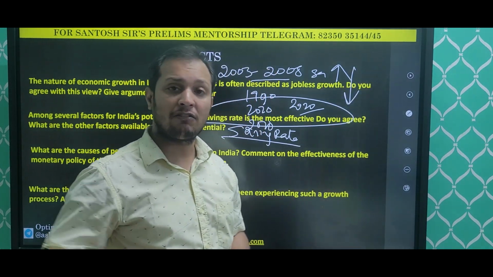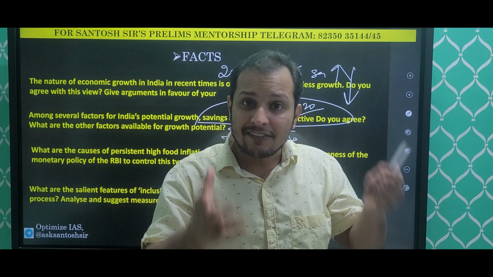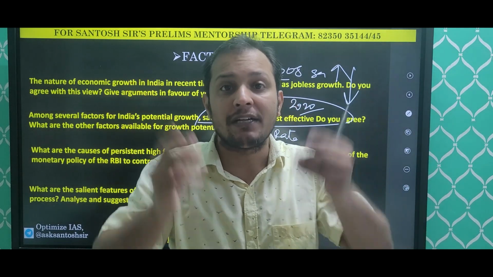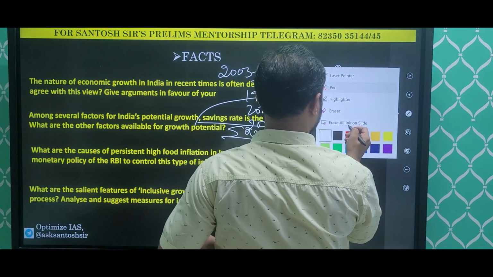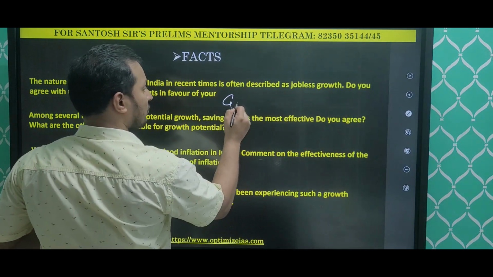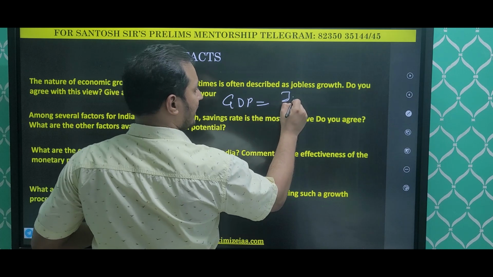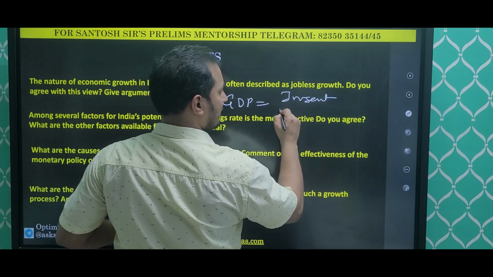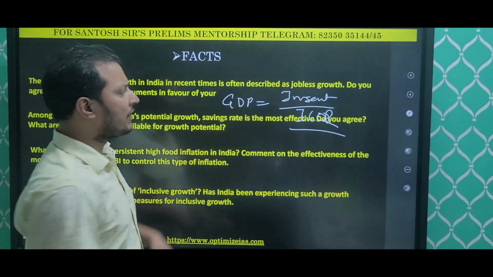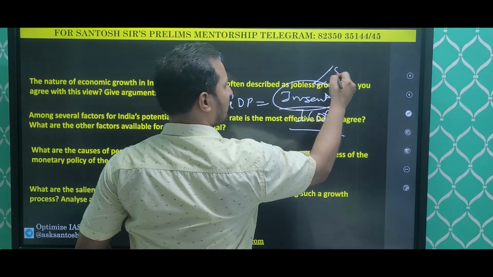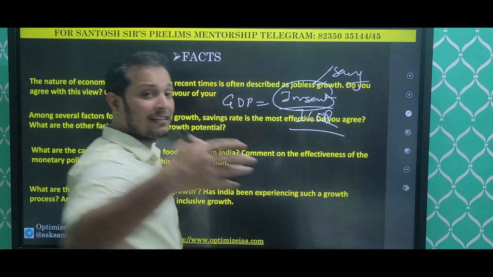Savings rates have fallen down, and guys, you all know that it is the savings rate which fuels the investment rate. What is the GDP? Okay, guys, let me just show you what is the GDP. GDP is investment divided by ICOR, the incremental capital output ratio. And from where will the investment come? Investment will come from domestic savings only. We can't rely on FDI.